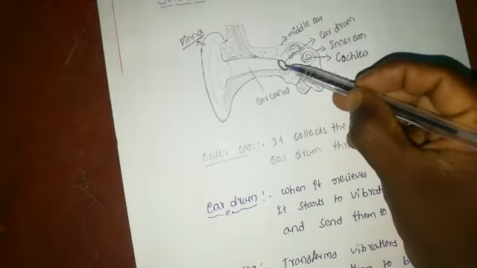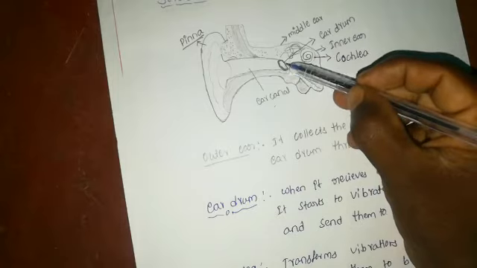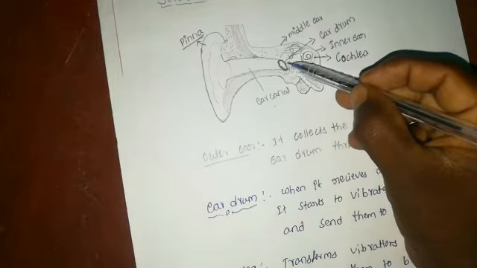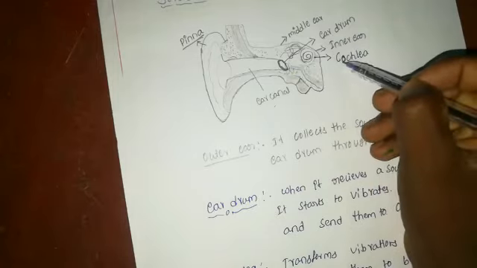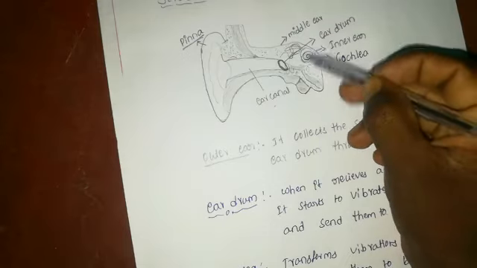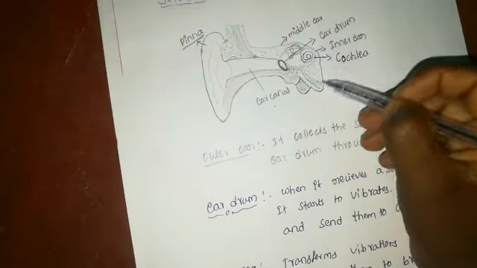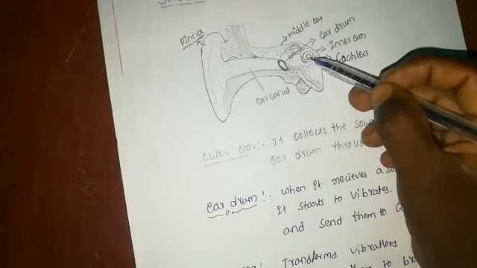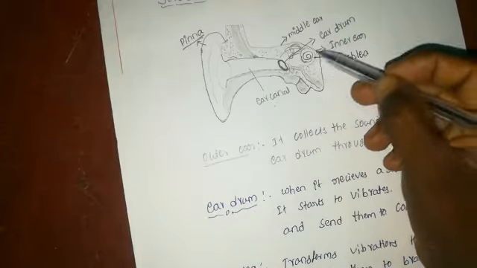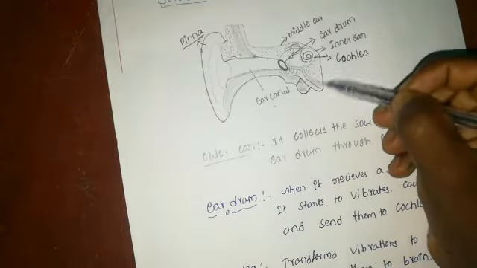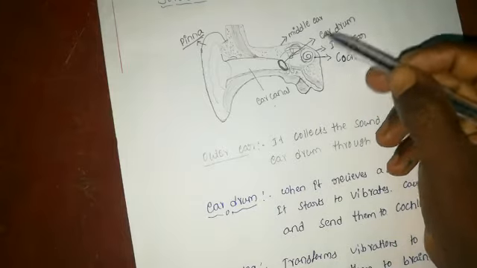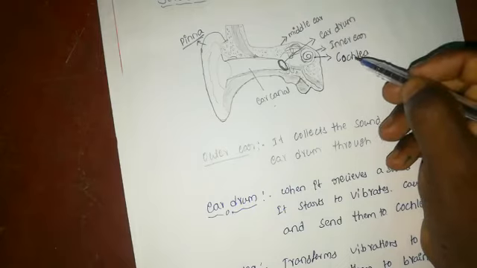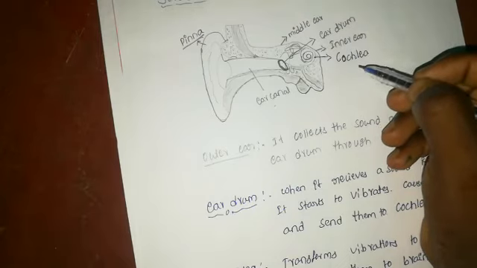The ossicles amplify the vibrations and send them to the cochlea that is present in the inner ear. This is the inner ear. Inside the inner ear the cochlea is present. This cochlea transfers the vibrations to the nerves and transmits them to the brain. Then we hear the sound.